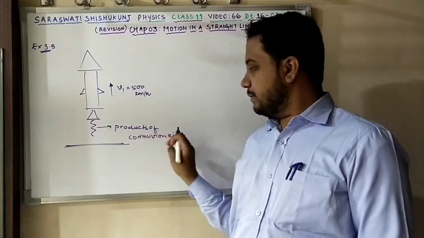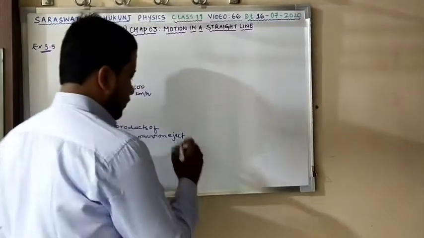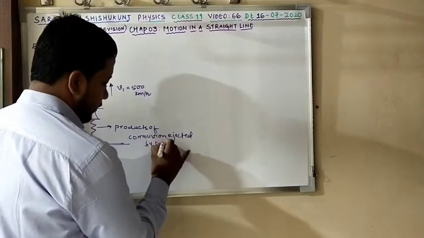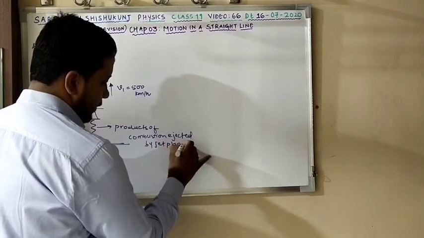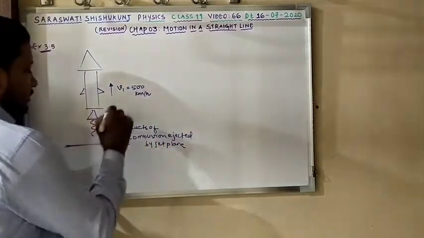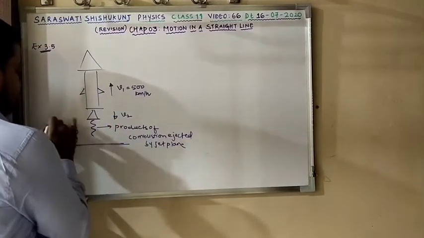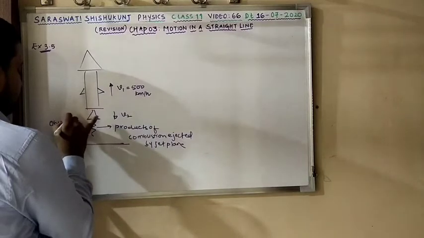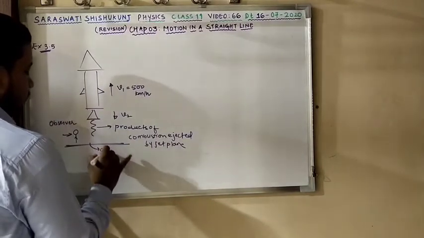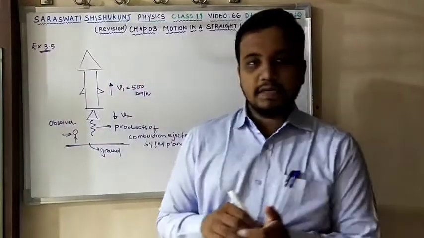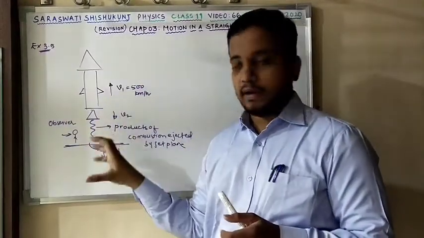These are the products of combustion ejected by jet plane. Suppose this speed is v2, and there is an observer on the ground. Clear?